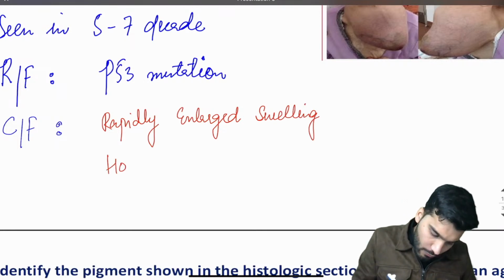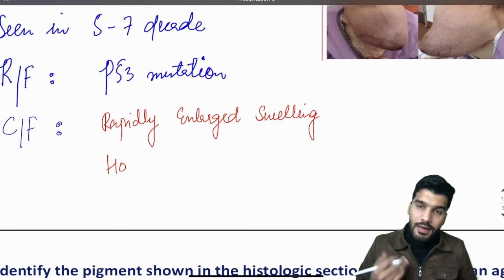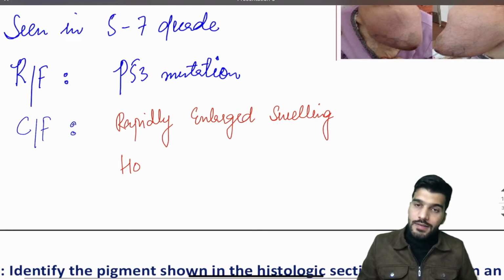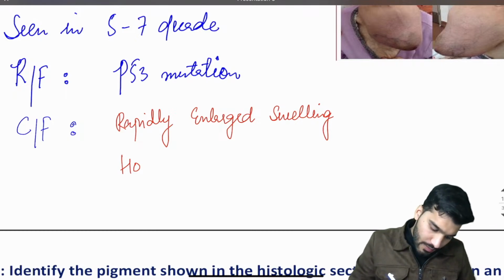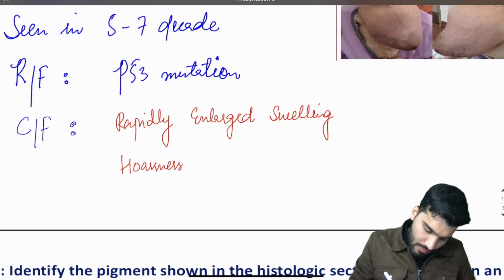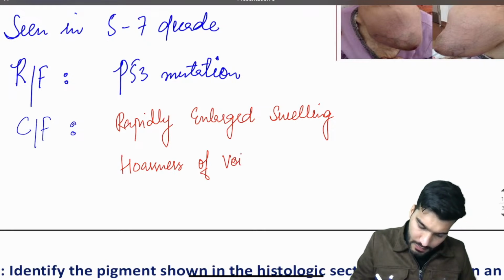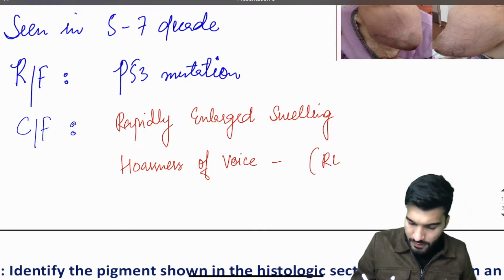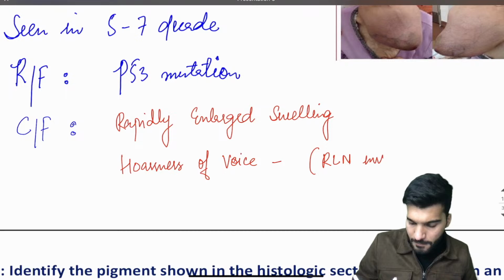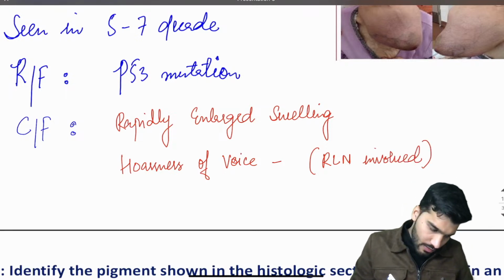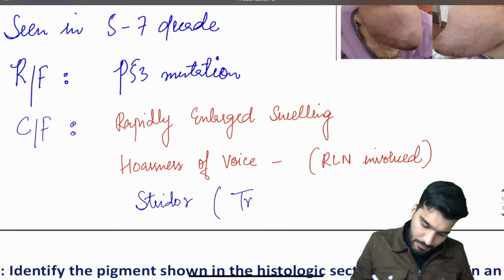There is a hoarseness of voice due to recurrent laryngeal nerve involvement, and due to the compression of the trachea there is a stridor.